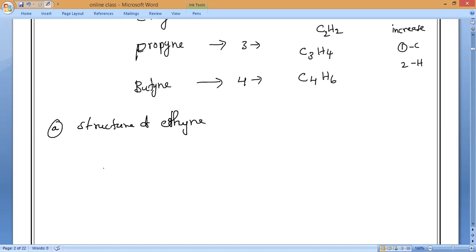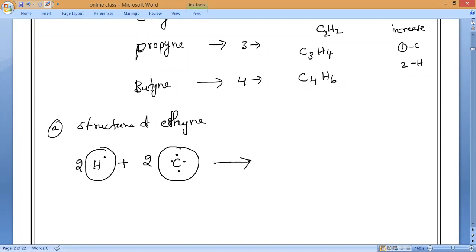How many carbon atoms? 2 carbon atoms and 2 hydrogen atoms. So what will the structural formula be? The 2 carbon atoms will be like this.